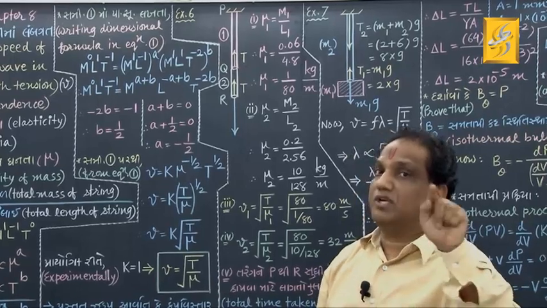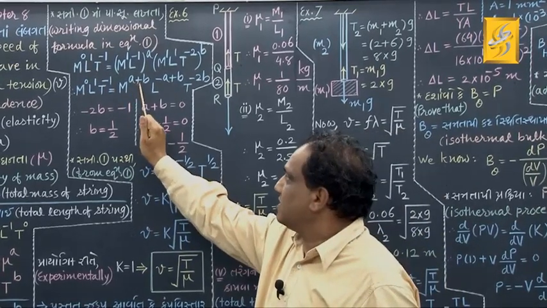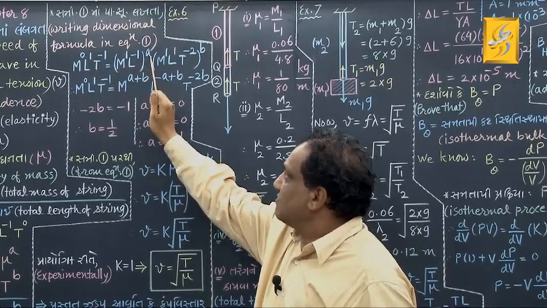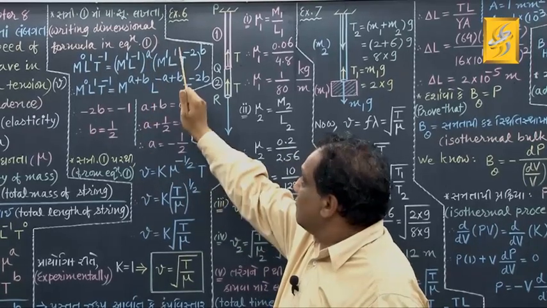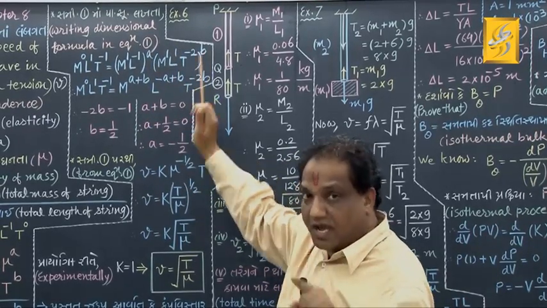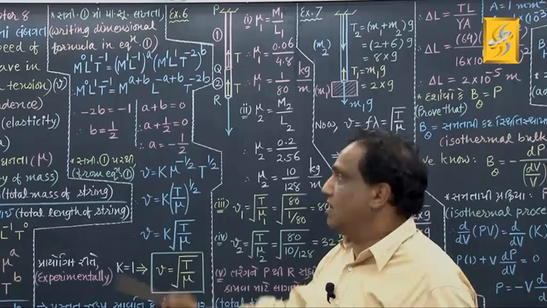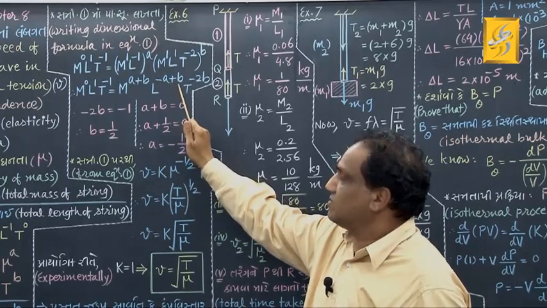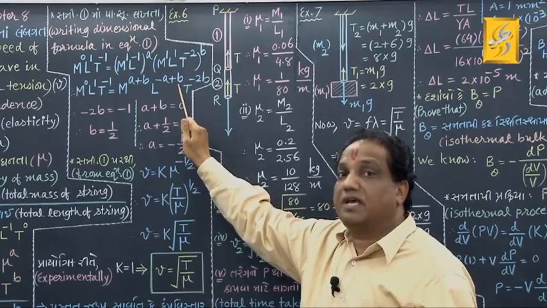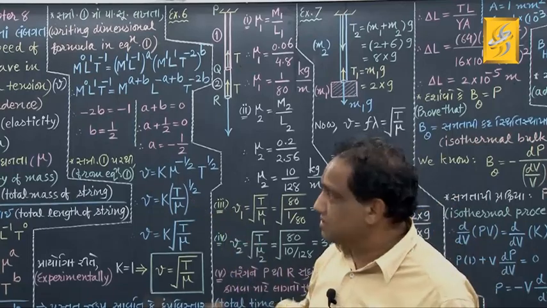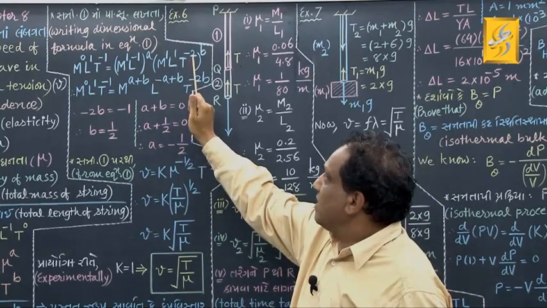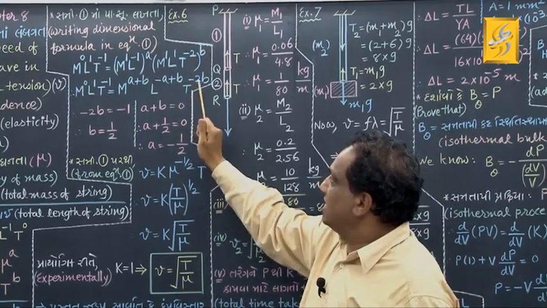M raised to A plus B. L raised to minus 1 into A, that is minus A, L raised to 1 into B, that is B, L raised to minus A plus B. When bases are same, then you can make addition of powers. T raised to minus 2 into B.